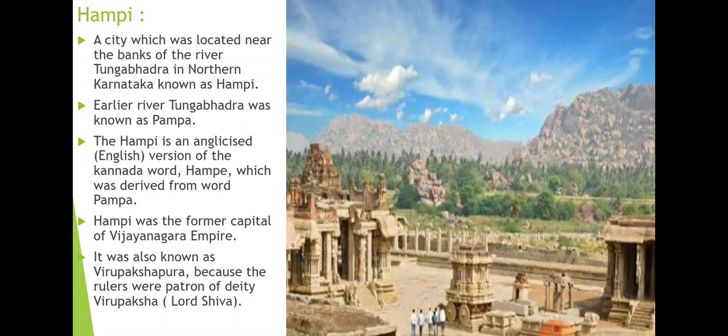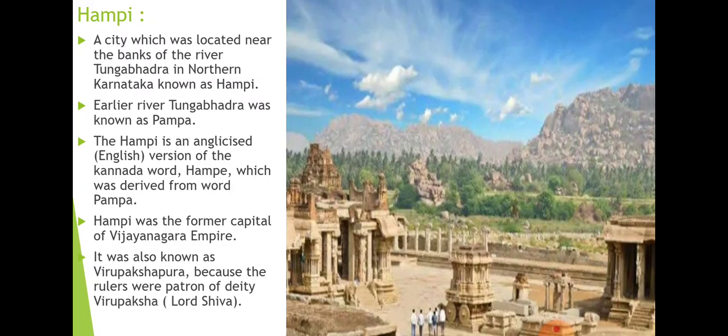Earlier the river Tungabhadra was known as Pampa. So the word Hampe is derived from the word Pampa. If we anglicize the word Hampe, it becomes Hampi. Anglicize means we convert it into the English version. So Hampe became Hampi, and the word Hampe came from Pampa, which was the name of the river Tungabhadra, which is now flowing over Karnataka.